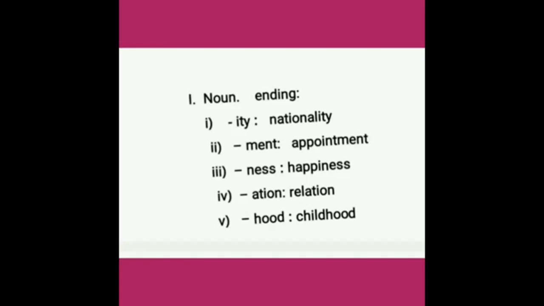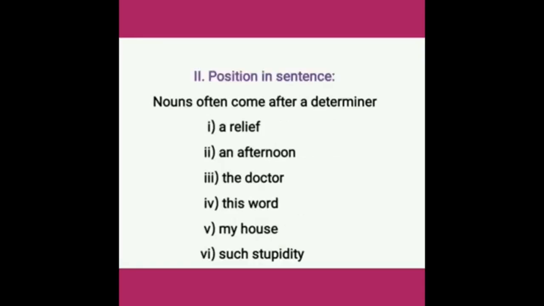Okay. The second way to identify the noun is by its position. We can often recognize a noun by its position in the sentence. How? Nouns often come after a determiner. What is a determiner? A determiner is a word like a, an, the, this, my, such, etc.